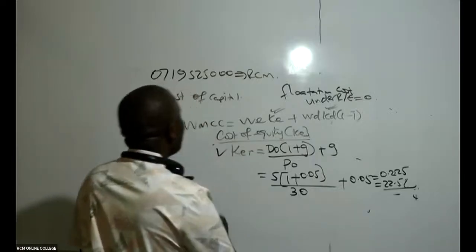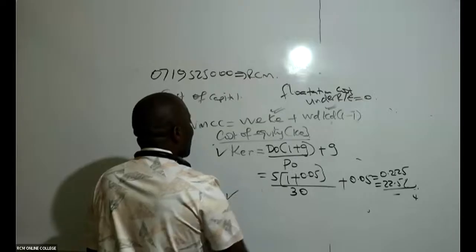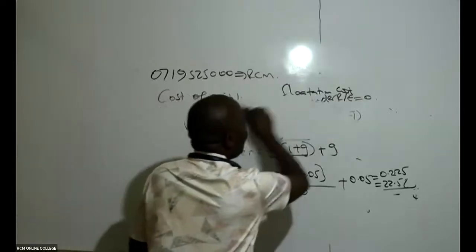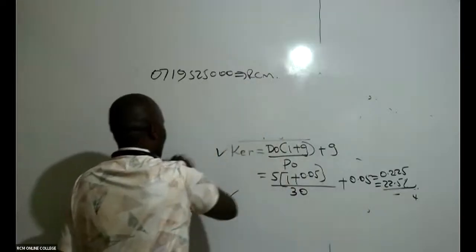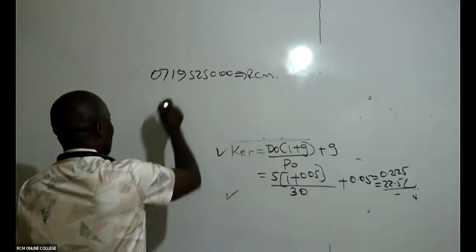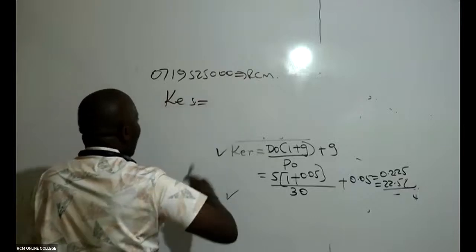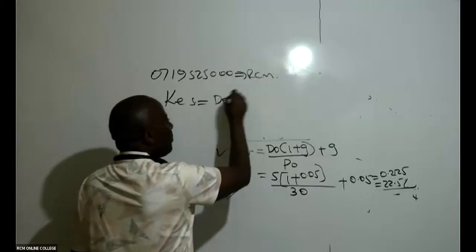So go ahead and give me the second tick there, and the cost of equity for ordinary shares. Every other thing will remain the same.